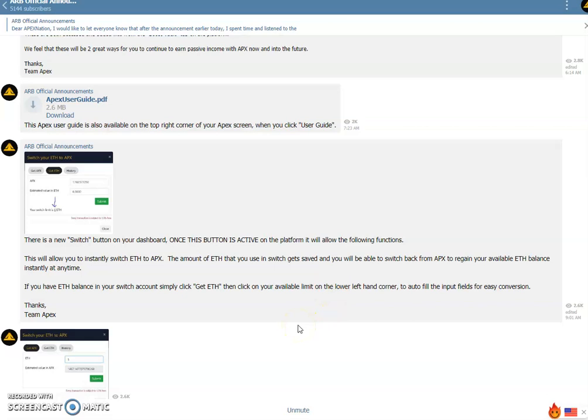There will be a specific fee that they will definitely pay, but it's a good option that you don't have to rely on the exchange, because exchange rates fluctuate sometimes. So it will be easier for you, I think. If you have an Ethereum balance in your switch account, simply click get Ethereum, then click on available limit in the lower left hand corner to autofill the input fields for easy conversion.